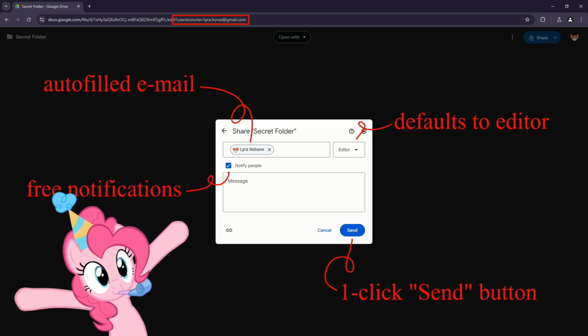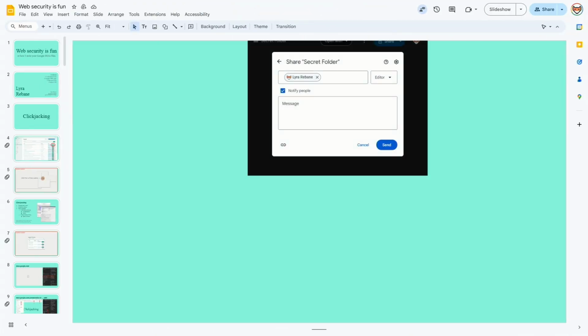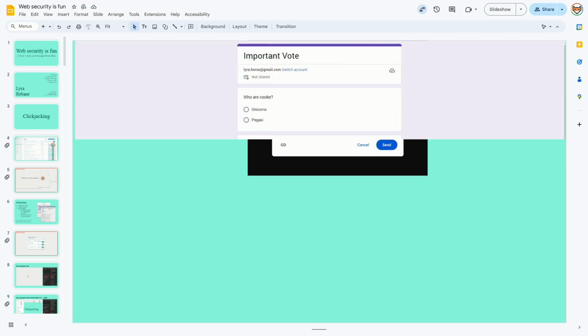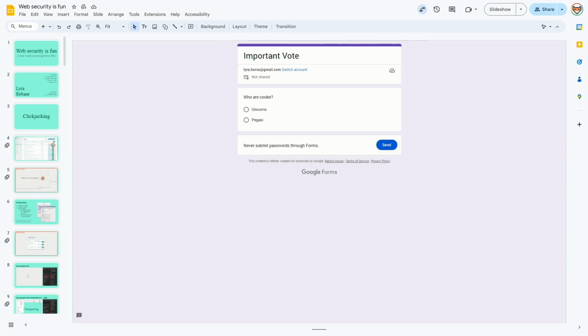We just need to trick someone into clicking this one button, and we can disguise it however we want. So let's create our attack for real this time. We start off with this iframe with the dialogue. We make up some like Google form or something. We then just creatively cover up the pieces and make it look good.